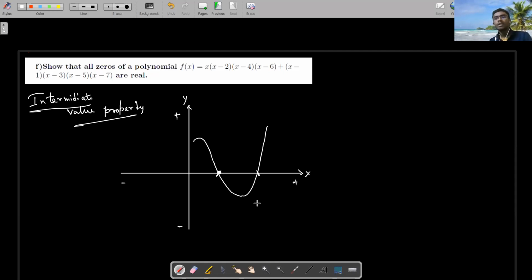For example, when you are looking into a computer, do you really think that it finds the roots? No. What it actually does is try to figure out those points where the polynomial is going from positive to negative or negative to positive. See, if there is a root, the polynomial is either going from positive to negative or negative to positive. Just looking at this, I can say a lot of things.